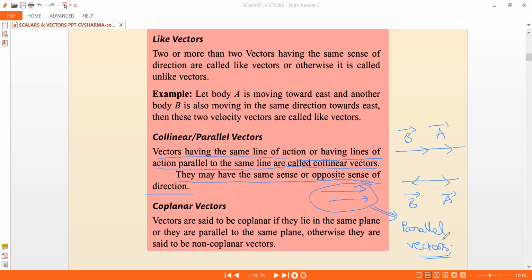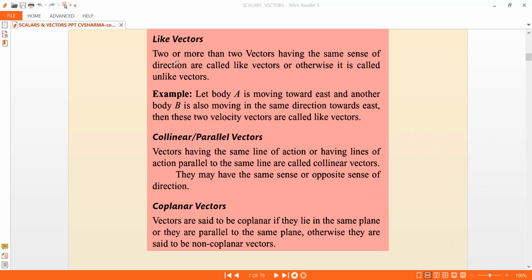The vectors having the same line of action are called collinear vectors. Vectors having the same line of action or having the lines of action parallel to the same line are called collinear vectors. So these are parallel, or you can say collinear vectors. They may have the same sense of direction as well as opposite sense of direction. So they are called collinear vectors. Now, coplanar vectors. What are these coplanar vectors?